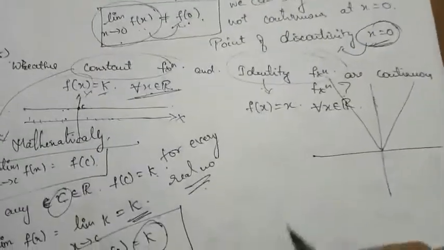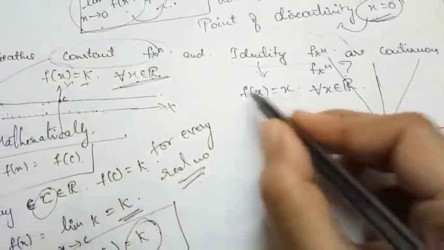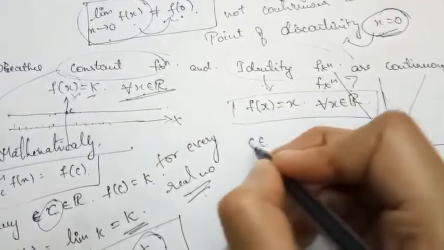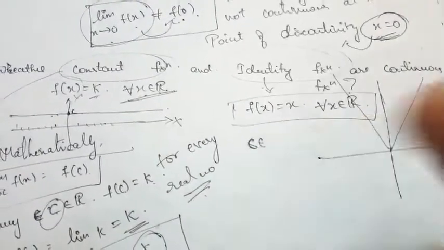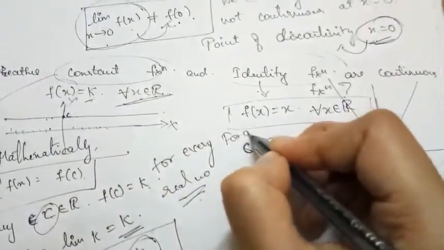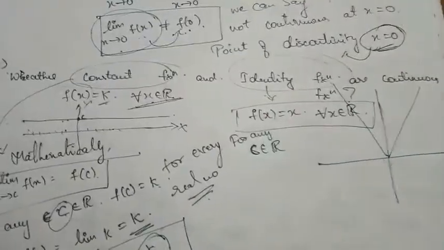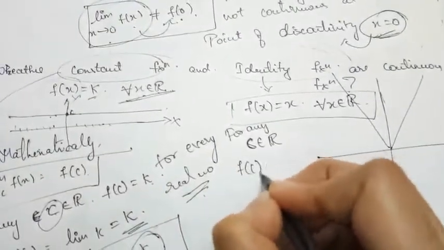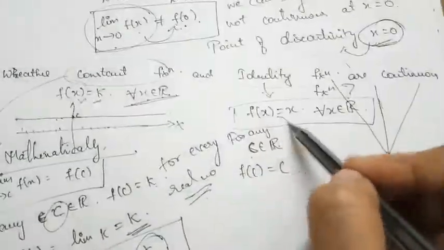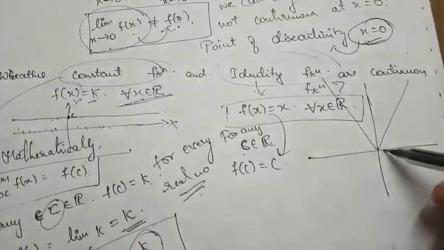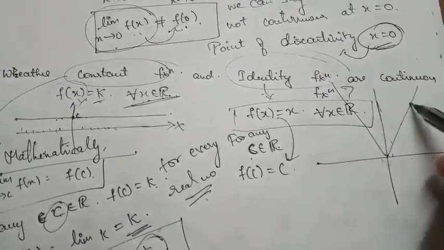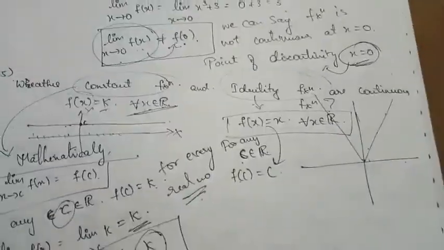Now how am I going to prove this mathematically? Since the function is defined for all x belonging to the set of real numbers, I will take any arbitrary number c belonging to the set of real numbers. Obviously f of c is equal to c itself. That is what the function is saying, right? If I take 1, f of 1 is 1, 2 means f of 2 is 2, 3 means f of 3 is 3. So for c, f of c is c.